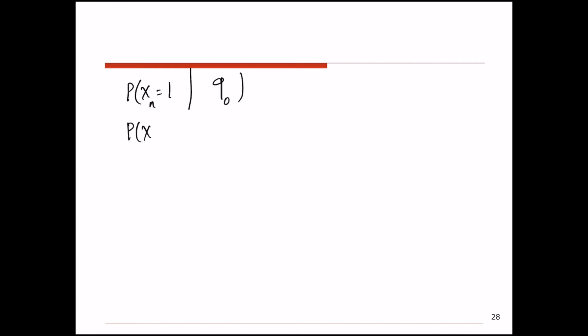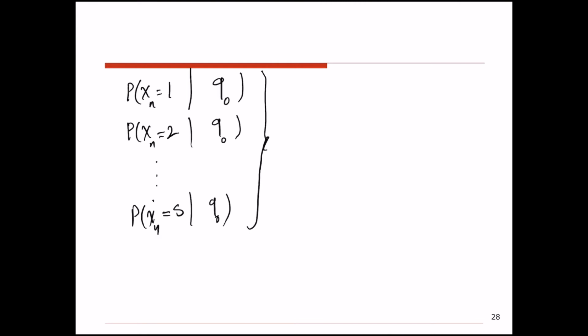What is the probability that after n transitions I end up at state 2 if I don't know where I am right now, but I know the probability distribution at time 0, and I do this all the way to the probability that after n transitions we end up at state s. If I can calculate all of these, this will give me the probability distribution of the state of the system after n transitions. So this is basically what we want to calculate.